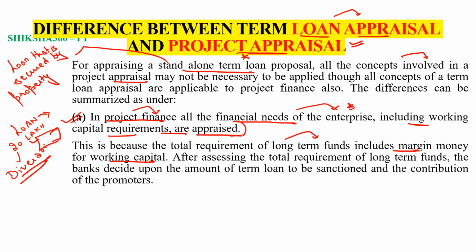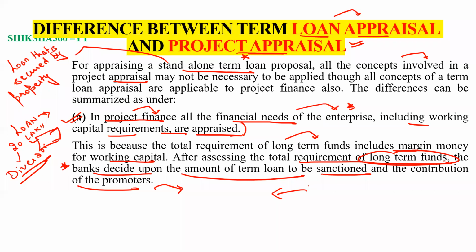So after assessing the total requirement of long-term funds, the banks decide upon the amount of term loan to be sanctioned and the contribution of the promoter. Basically, how much we are giving and how much the promoter will put in.